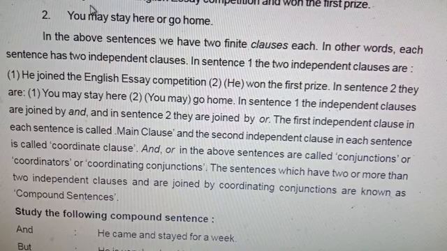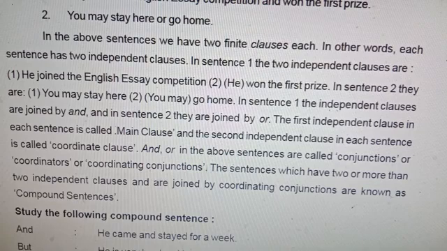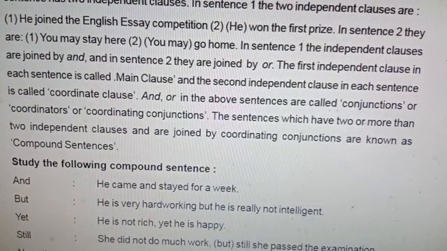So if two finite clauses, two independent clauses, are connected by any coordinator, they are called compound sentences. The sentences which have two or more independent clauses joined by a coordinating conjunction are compound sentences. What is the difference between simple and compound sentences? A simple sentence has only one finite clause, one independent clause.